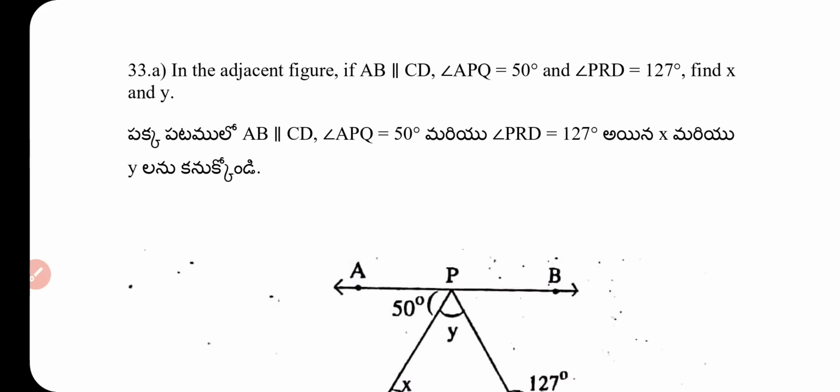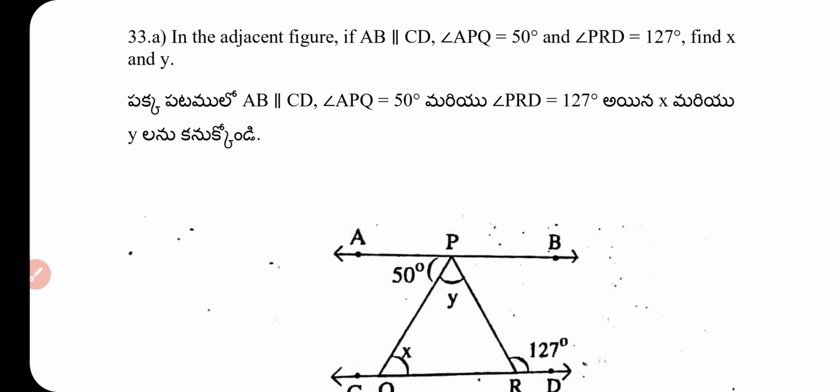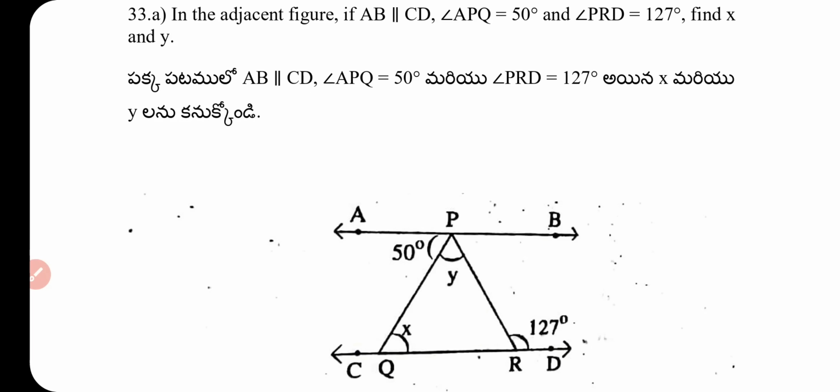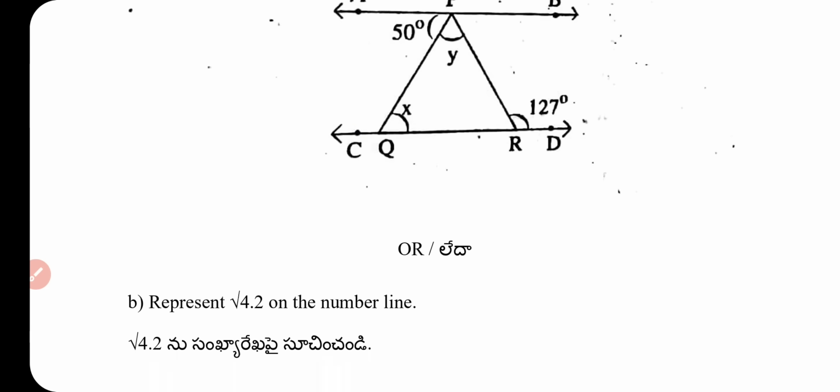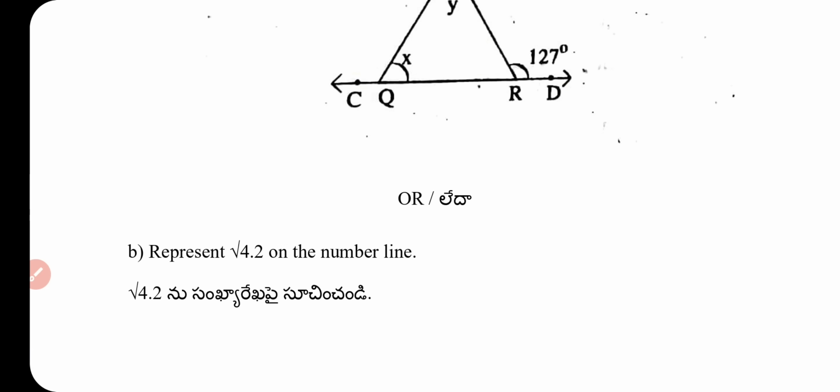Question number 33. In the adjacent figure, AB parallel to CD, angle APQ equal to 50 degrees, angle PRD equal to 127 degrees. Find x and y. And the internal question: represent square root 4.2 on the number line. This is a very important question for the exam paper.